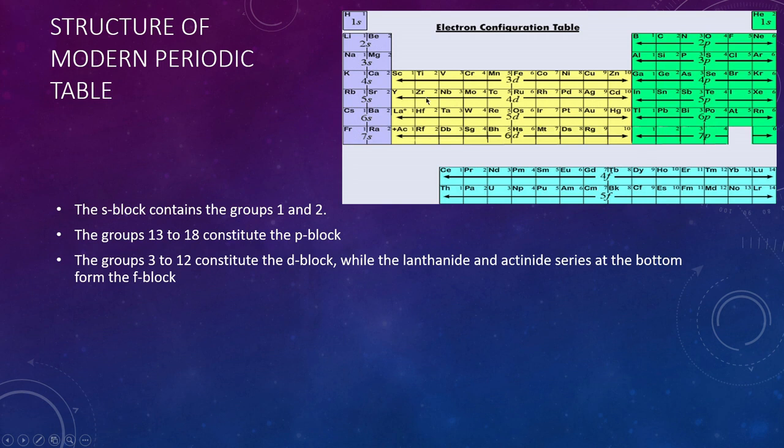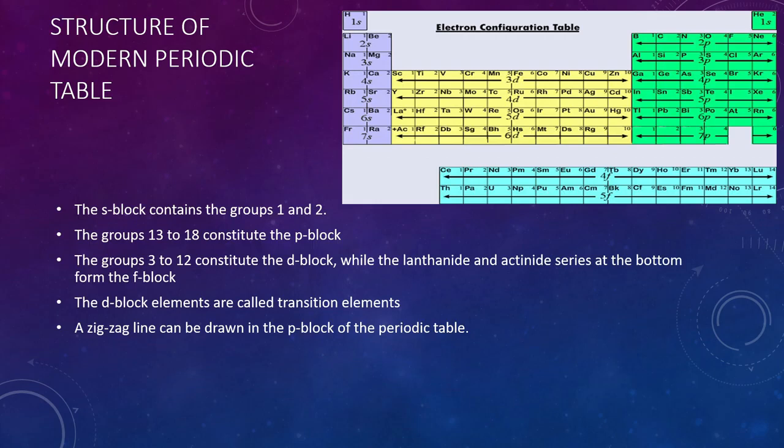Groups 3 to 12 constitute the D block. You can see the elements in the yellow color. While the lanthanide and the actinide series at the bottom form the F block. These D block elements are also called the transition elements.